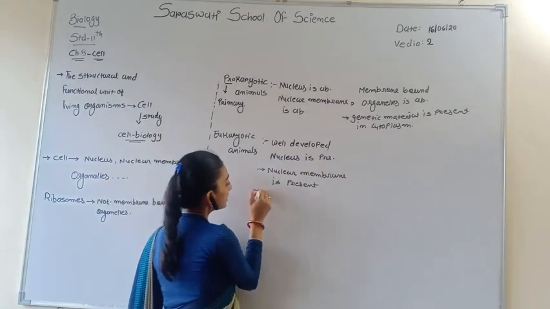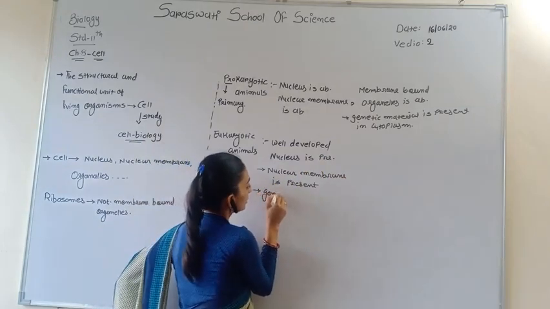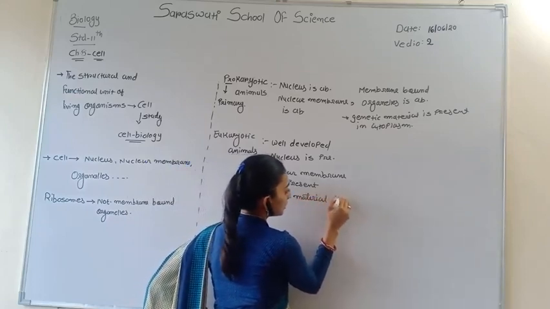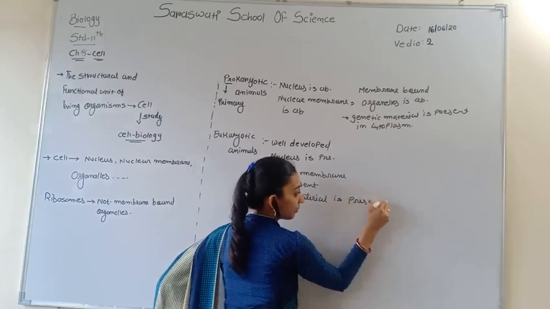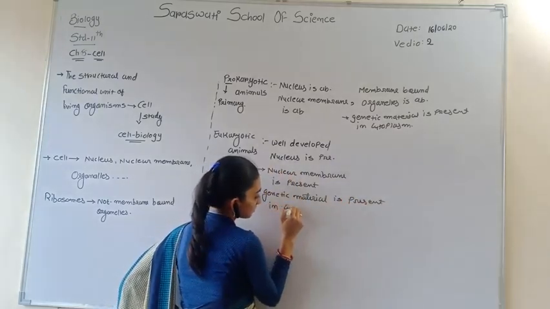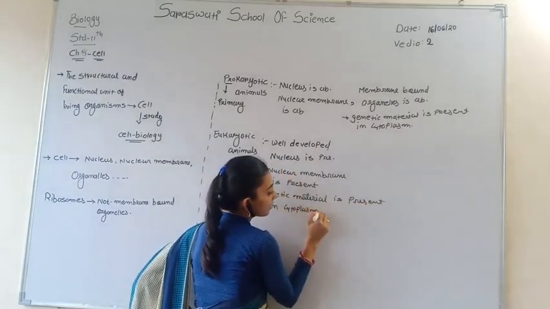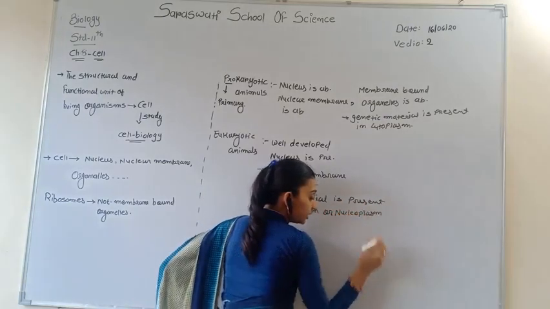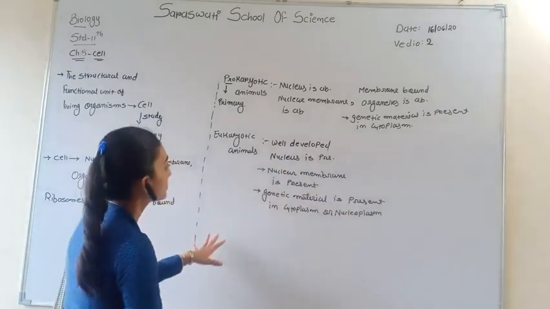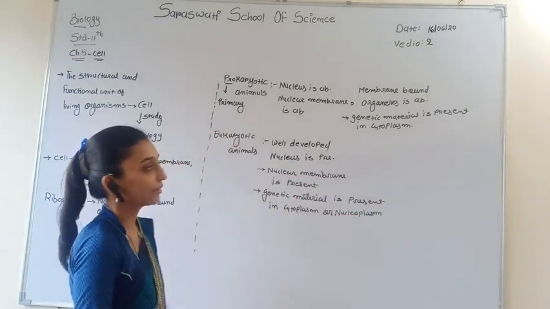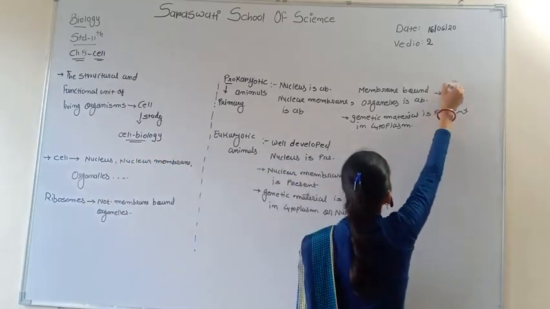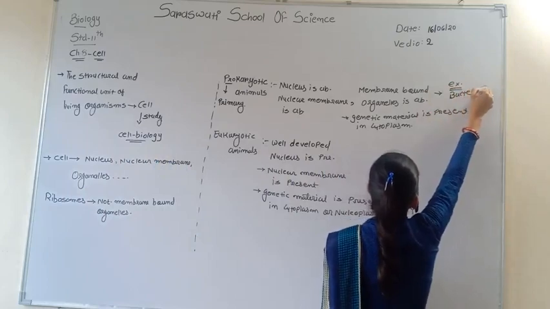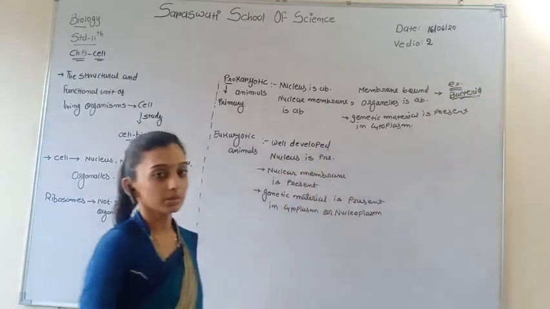The genetic material is present in the nucleus, in the nucleoplasm. So this is a eukaryote and this is a prokaryote. An example of prokaryotes is bacteria. It is one of the best examples of prokaryotes.